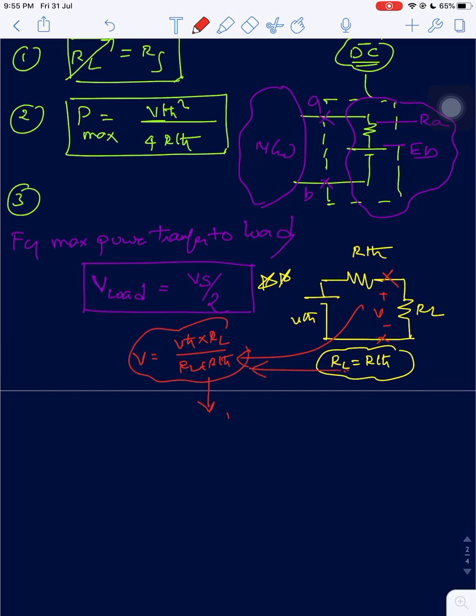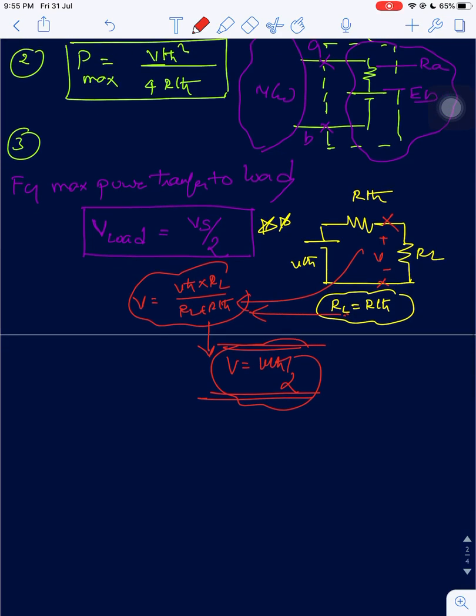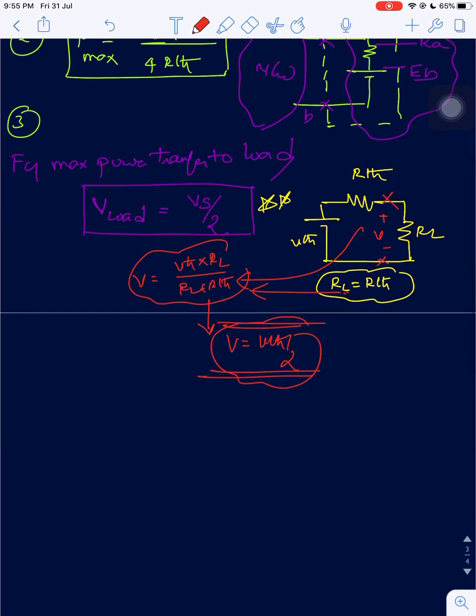Using this condition, you will get V equal to VTH by 2. Means, for the maximum power transfer theorem, half of the voltage should be given to the load, then only maximum power will be transferred.